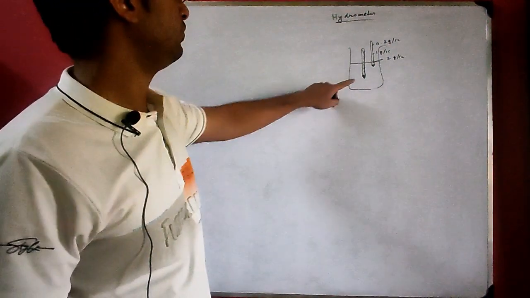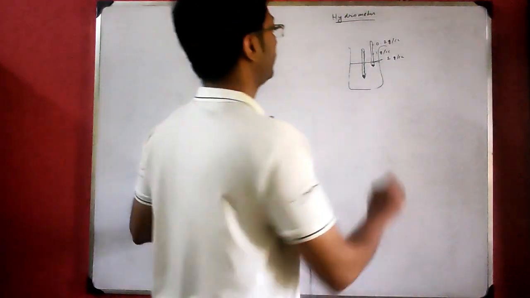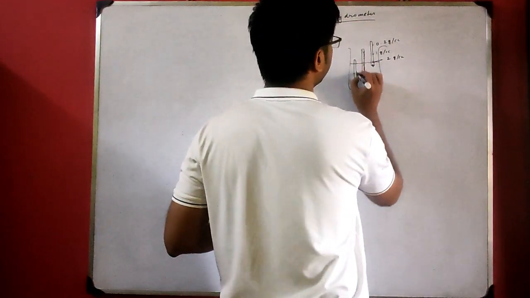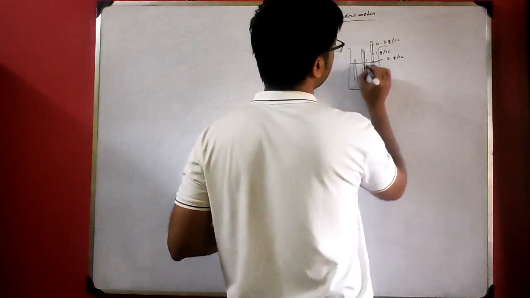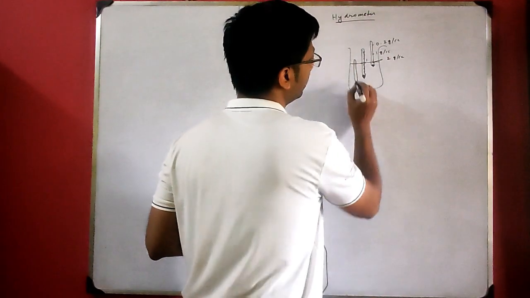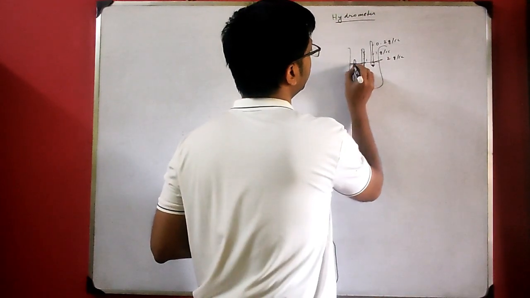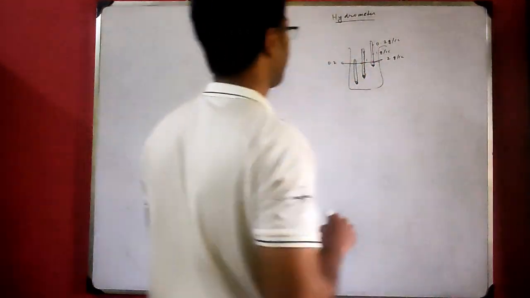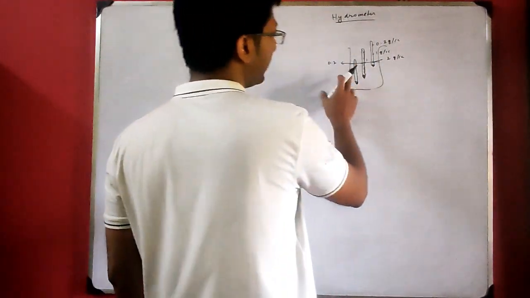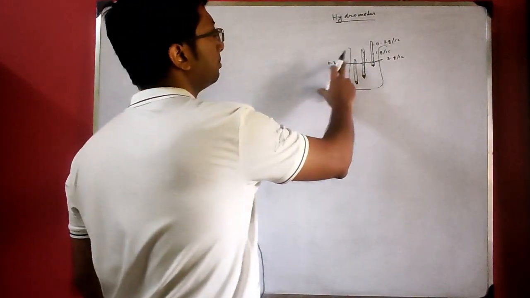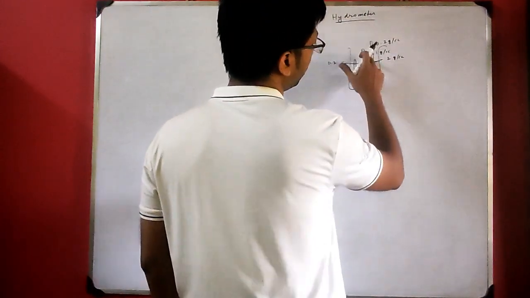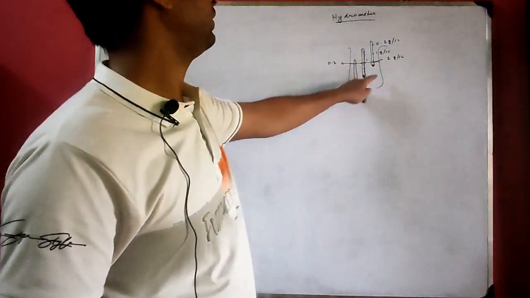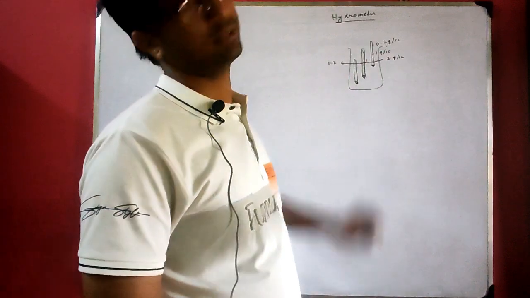It means if the liquid has very less density, it will submerge by a greater portion. Suppose this is 1 for this hydrometer, and there is another hydrometer where this is, suppose, 0.2. If the liquid is very thin, it will be 0.2. If it is water, then this hydrometer will be the correct picture, and if it is any thicker liquid, it will be like this.